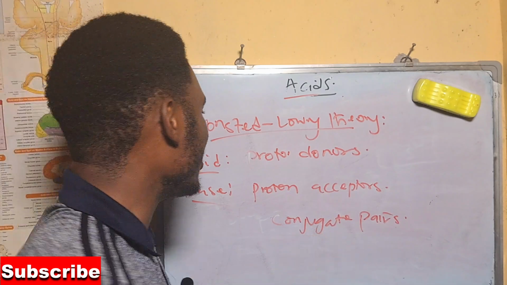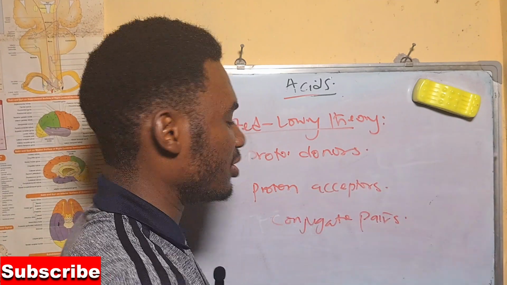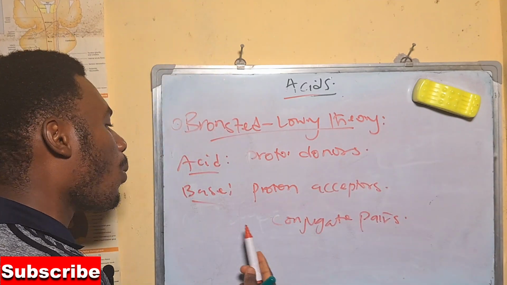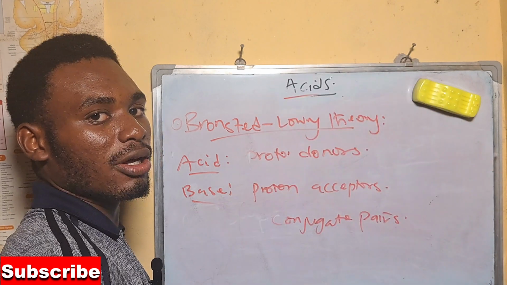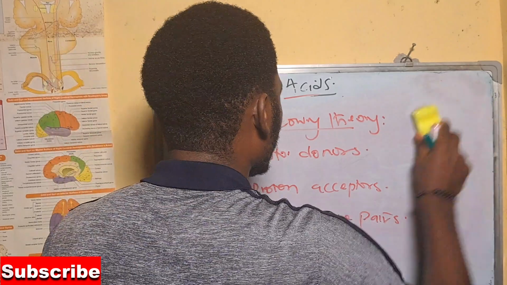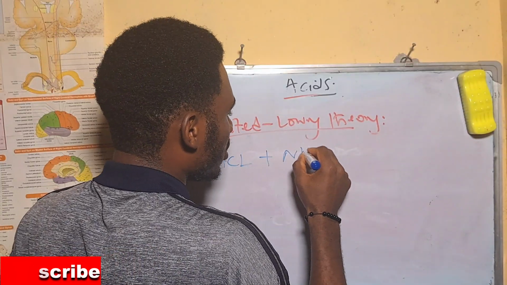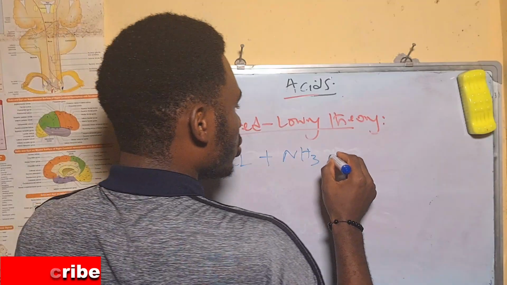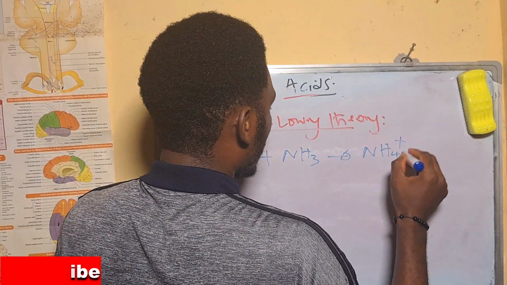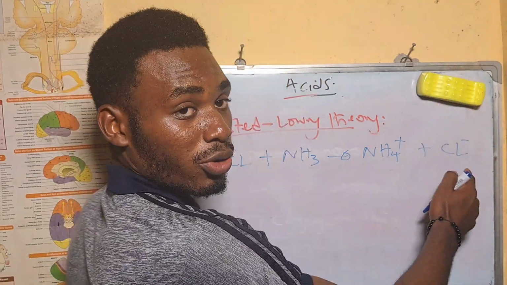Are you following? Once an acid donates protons, it forms a conjugate base, while once a base accepts protons, it forms a conjugate acid. I'll give you an example with an illustration. We have HCl plus ammonia, which gives you ammonium ion plus chloride ion.